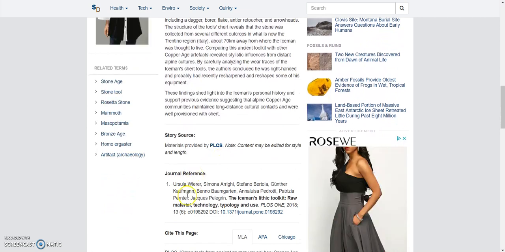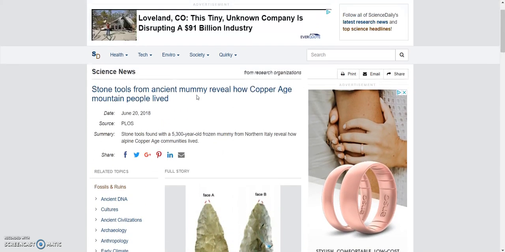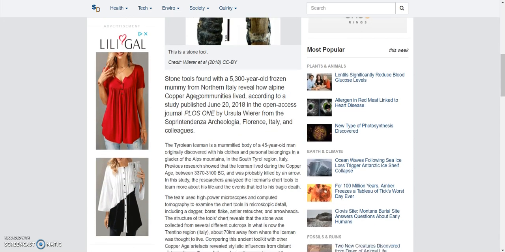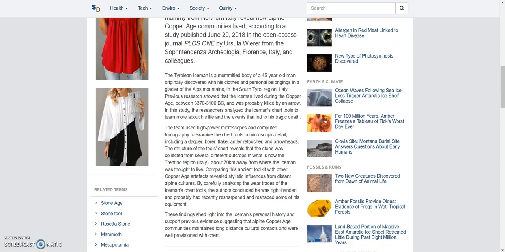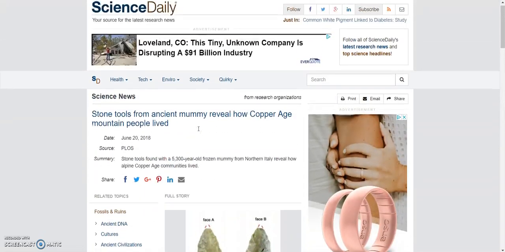Now at the bottom, it's telling you that you can reference the journal. So you could maybe go to the journal article and get the full article, and that might be better. But a lot of these articles in Science Daily are just summaries of studies that were done. It's meant to be more of a, hey, this is the scientific information that's coming out right now, and not an in-depth look at some things sometimes. So if you look in here and read over it, I don't see any kind of data listed here. Typically it'll stand out, like I said, as those measurements. So this is not a good article.